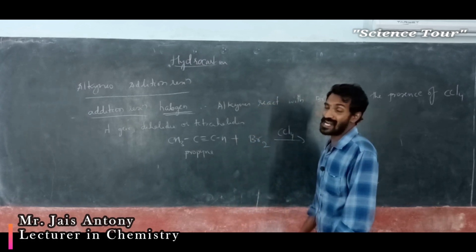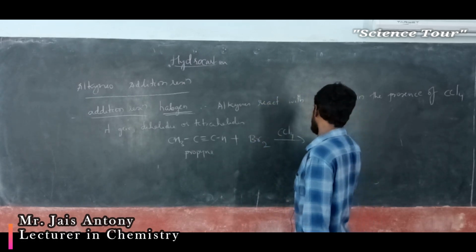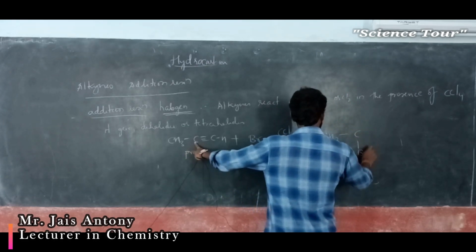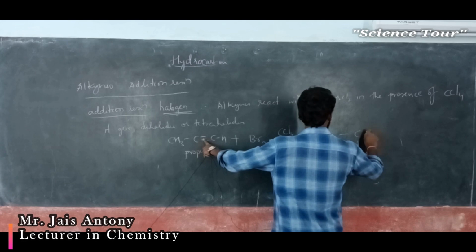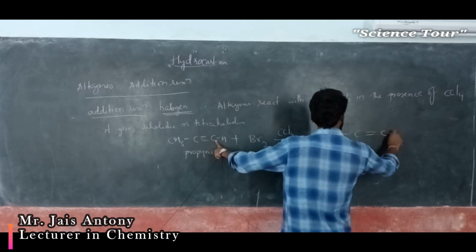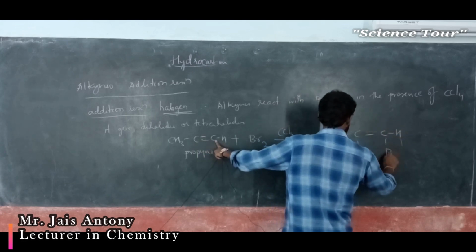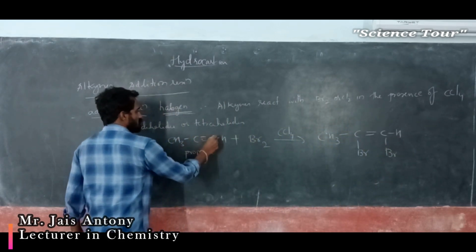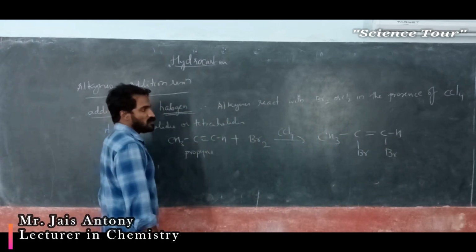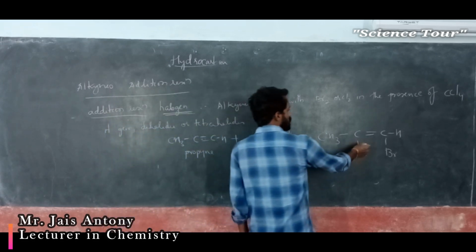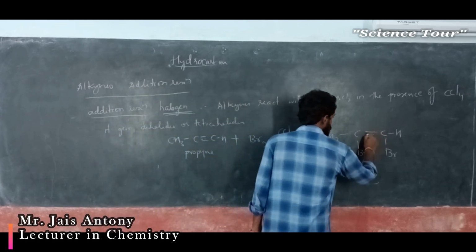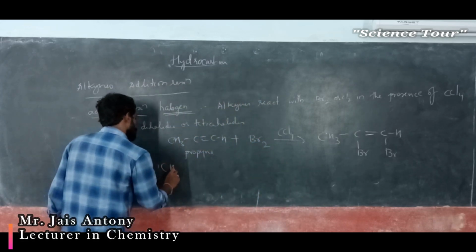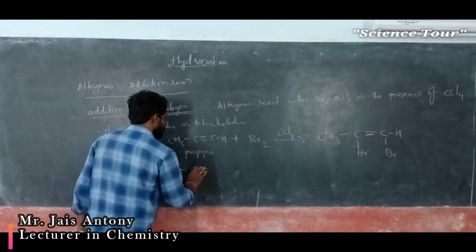CH3 remains as it is, here one bromide gets added and here it becomes a double bond, okay. Here CH as it is, here one bromide gets added, understood? So again this is an alkene, correct? Here the double bond is there, alkene.